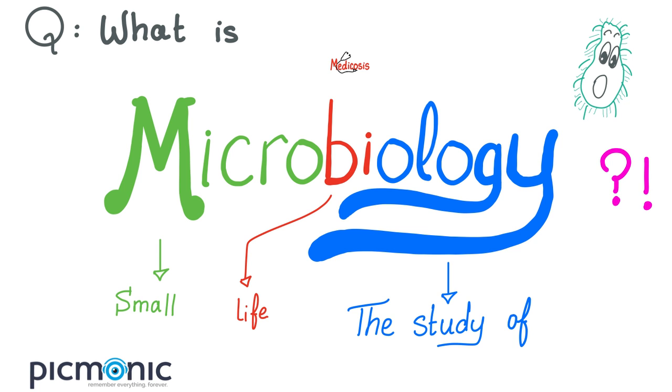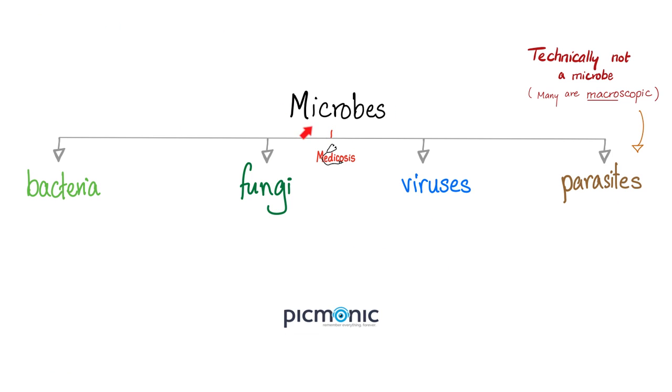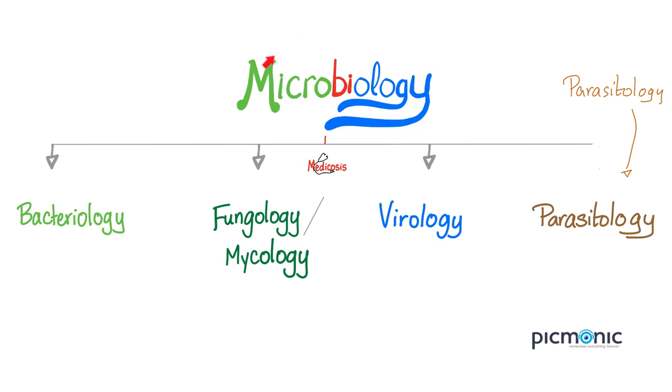But I digress. What does microbiology even mean? Ology means the study of. Of what? Of bio, which is life. What kind of life? The microscopic life, the small life. Microbes that can lead to human diseases are divided into bacteria, fungi, viruses, and parasites. But be careful, because many parasites are macroscopic rather than microscopic. Ergo, the field of microbiology is divided into bacteriology, fungology or mycology, virology, and parasitology.